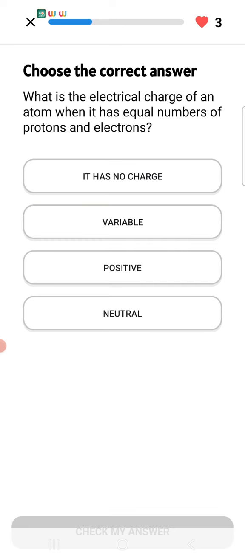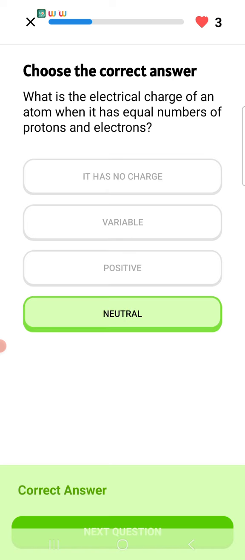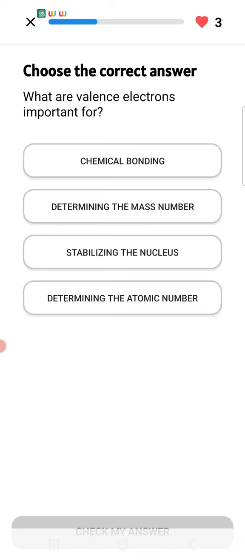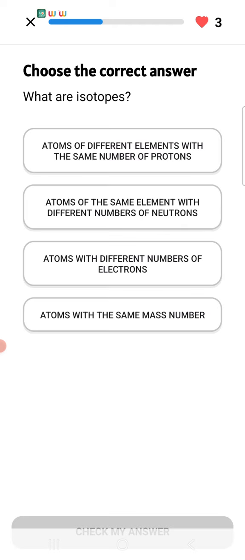Then what is the electrical charge of an atom when it has an equal number of protons and electrons? It is neutral, because the number of protons, that is positive charge, equals the number of negative charges, and they get cancelled. Why are valence electrons important for chemical bonding or stabilization of the atom? Because valence electrons take part in chemical bonding.